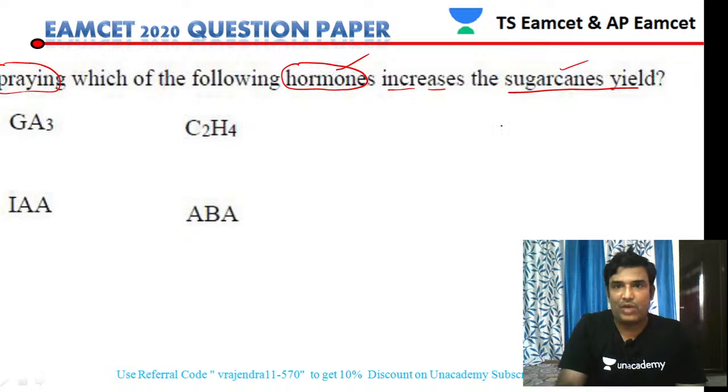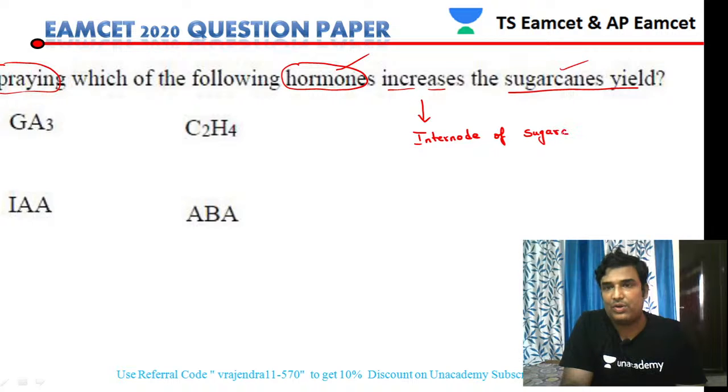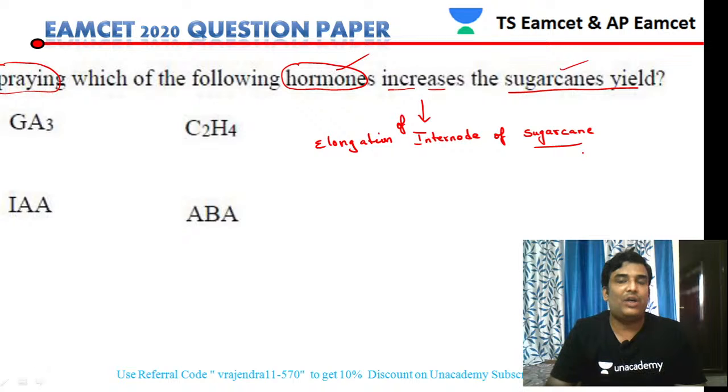So generally, how does the yield of sugarcane increase? By spraying the hormone, elongation of the internode of sugarcane takes place. Because of that, the yield of the sugarcane can increase.